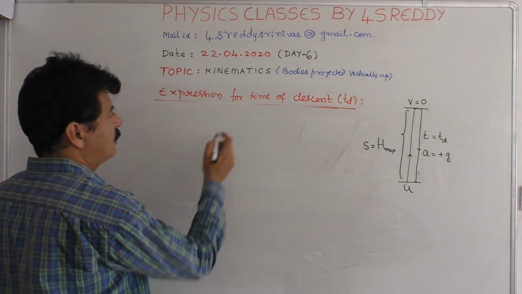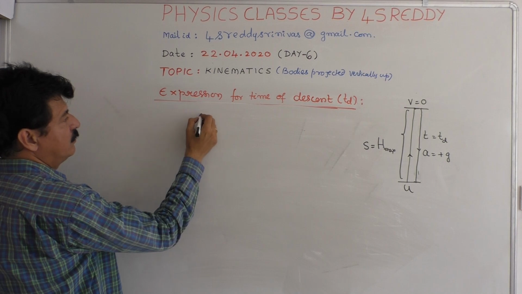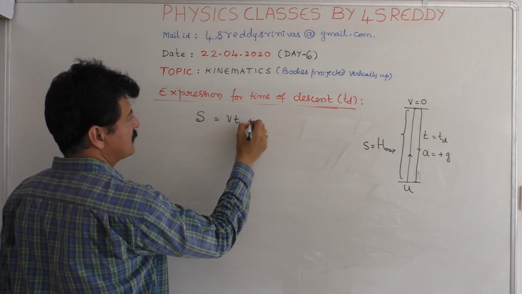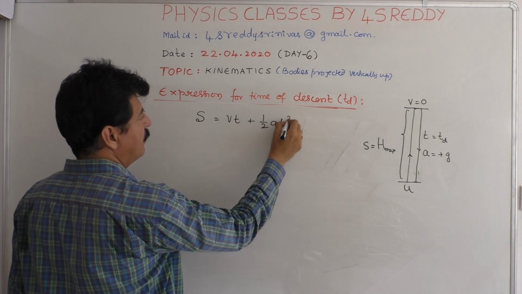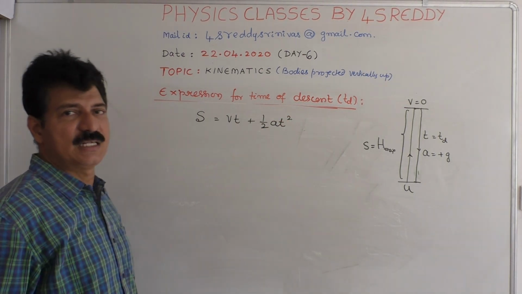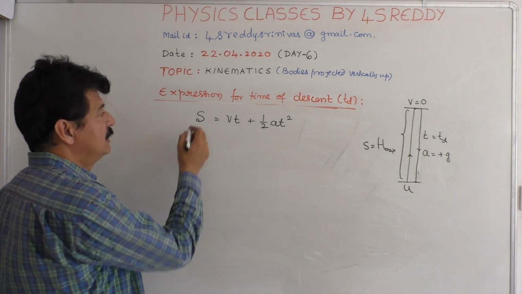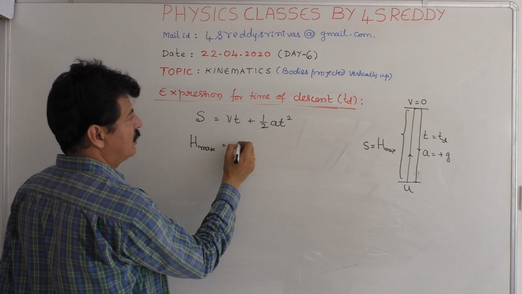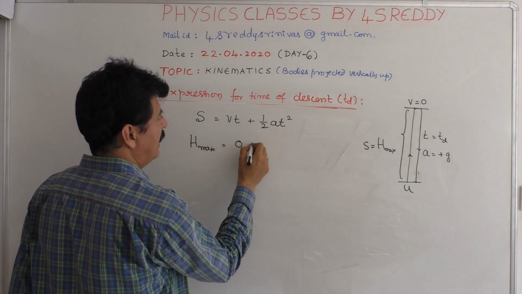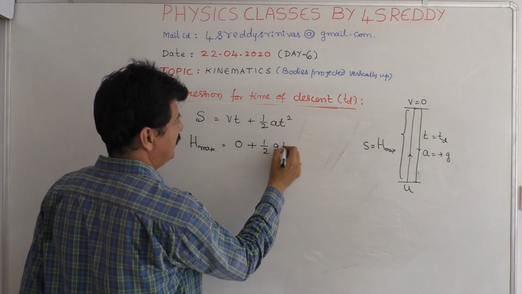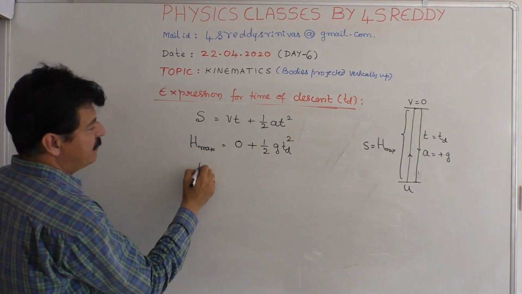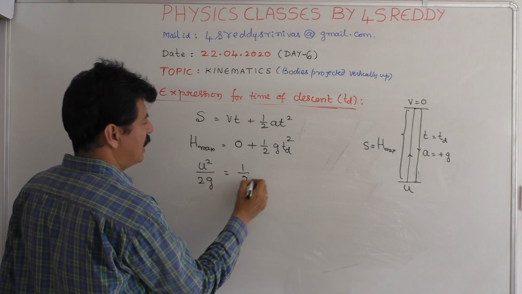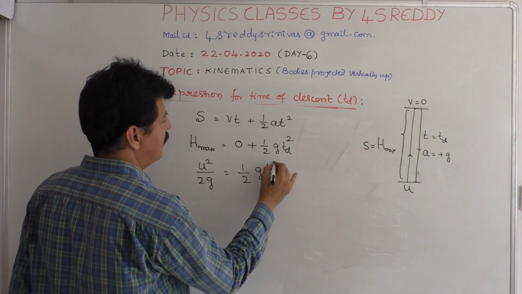That means here we can apply S is equal to Vt plus half a t square. Because V becomes the initial velocity in the downward motion, S is equal to H max, and V is equal to 0, plus half g into Td square. But H maximum can be written as u square by 2g, that is half g into Td square.